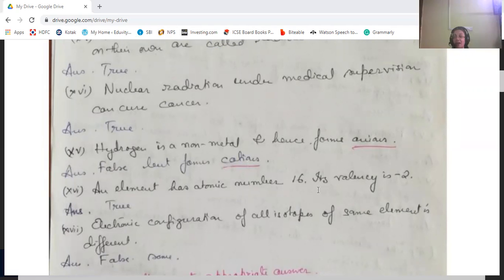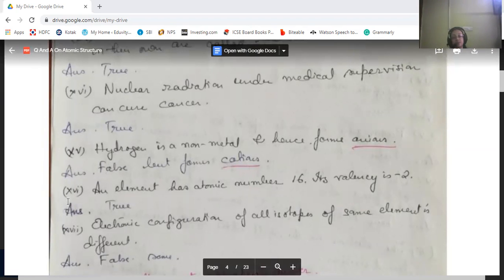So 2 plus 8, that is 10, and then 6 will be the electrons in the valence shell. So it will receive 2 more electrons. That's why its valency is -2. It will receive electrons. Then electronic configuration of an isotope of the same element is different. That's false. It is the same.